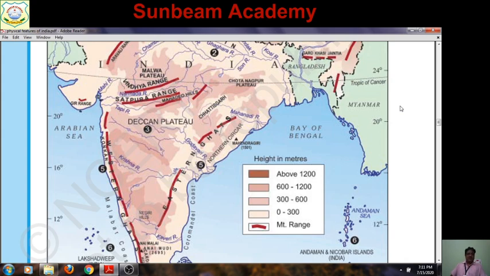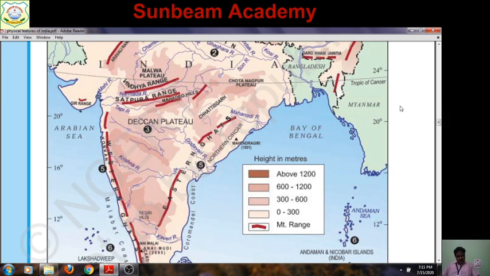You can use a different symbol or different color, which is easier for you. For locating plateaus you need one color, and for coastal plains a different color. Generally, plain areas are shown in green and plateaus in dark brown.